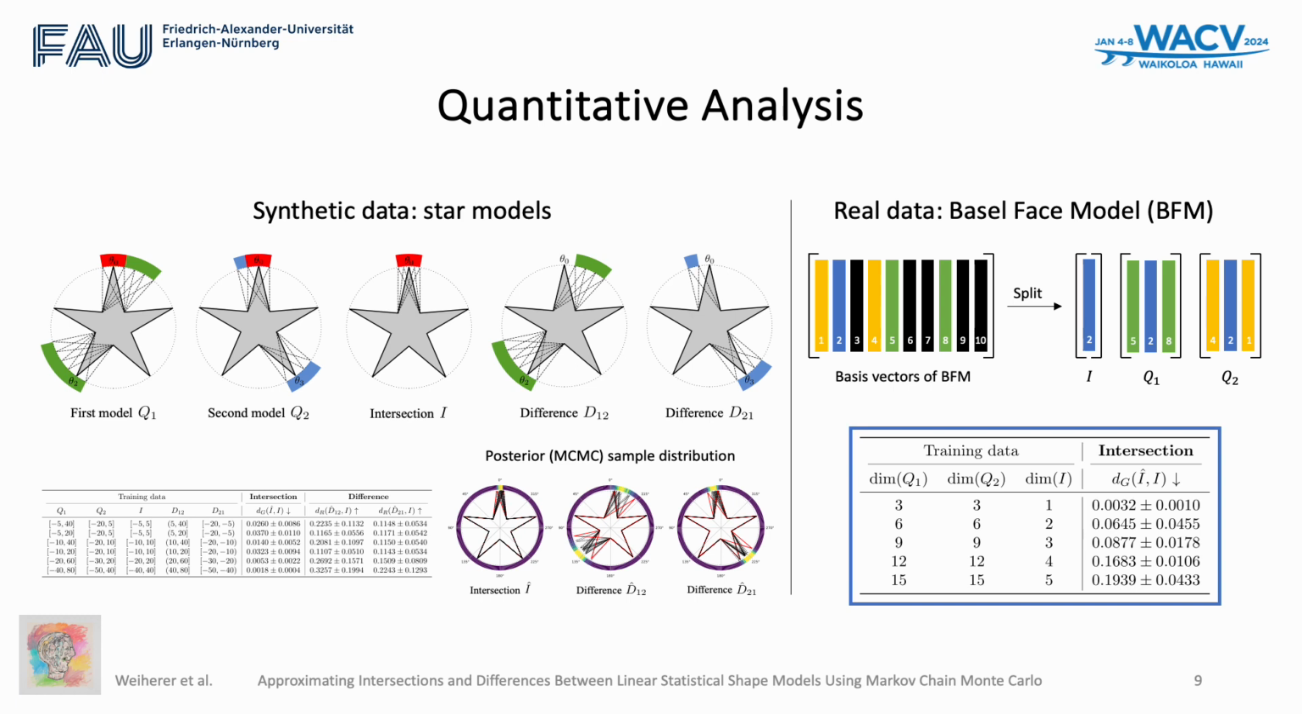Interestingly, we observe increasing distances as the dimension of the intersection increases. This is because MCMC doesn't properly sample the entire space. By doubling the number of chains, however, we could lower the Grassmann distance by more than 10%.